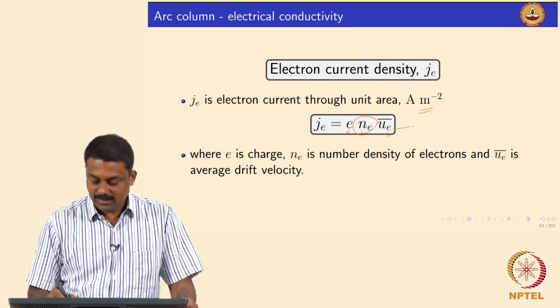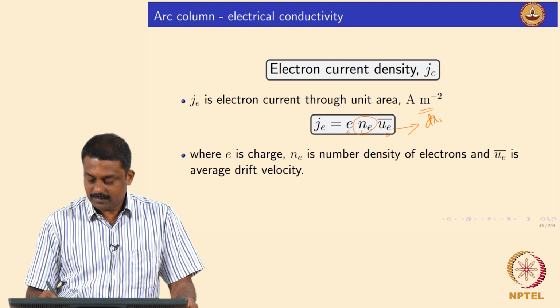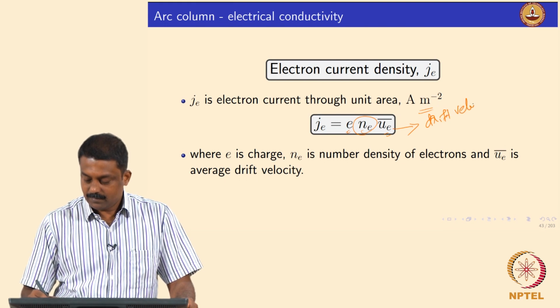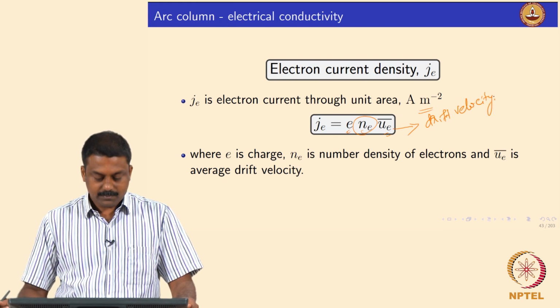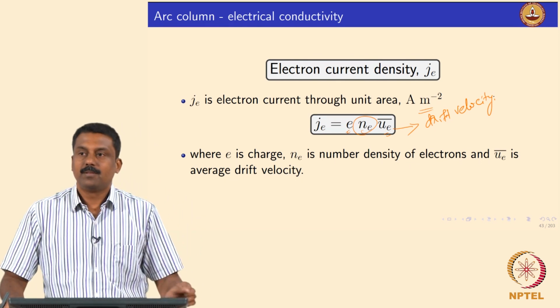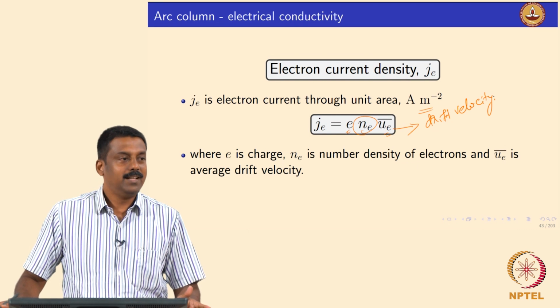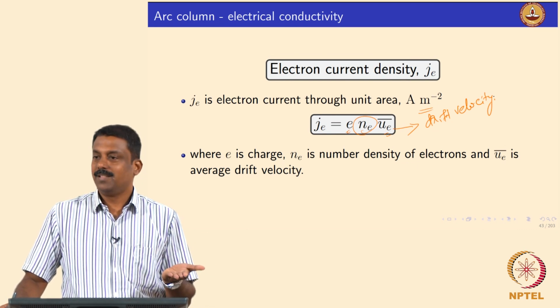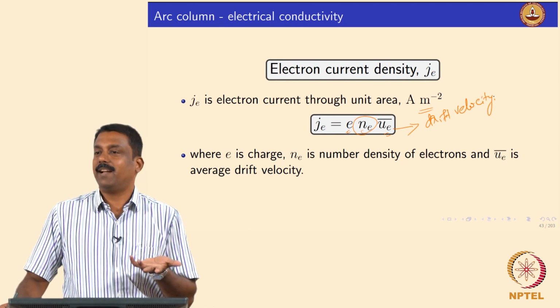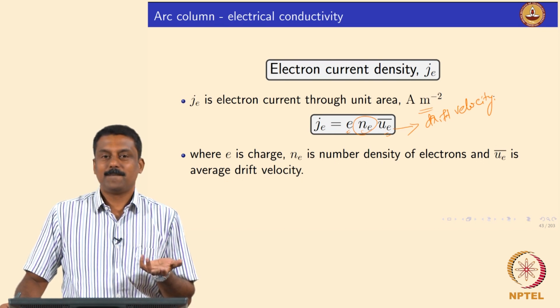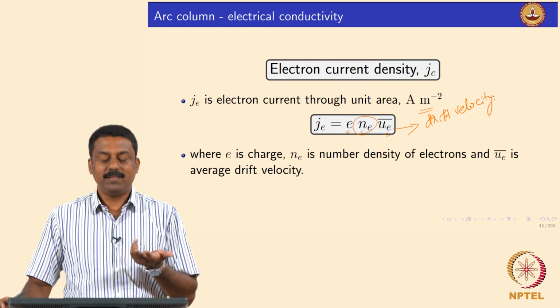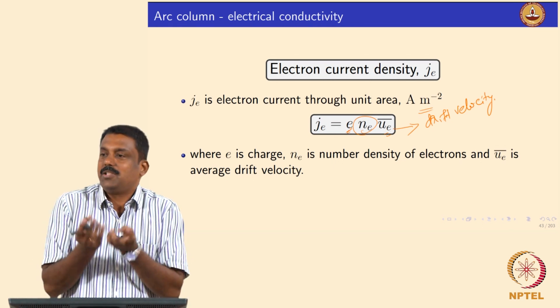So, this is the drift velocity, the average drift velocity. So, current is nothing but how many electrons you have times how fast they travel, and during this process, each electron carries its charge e.